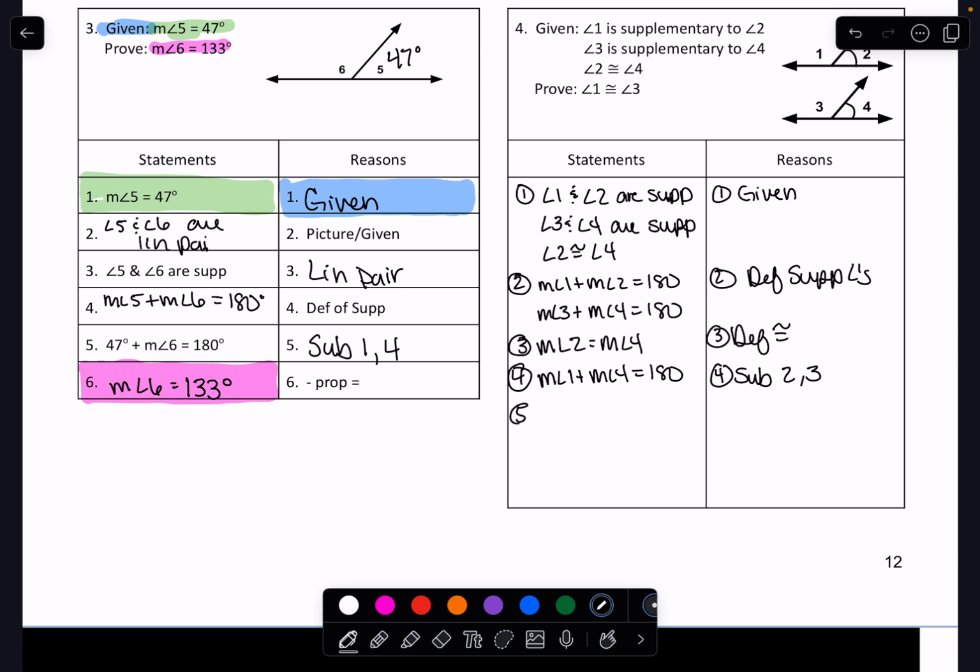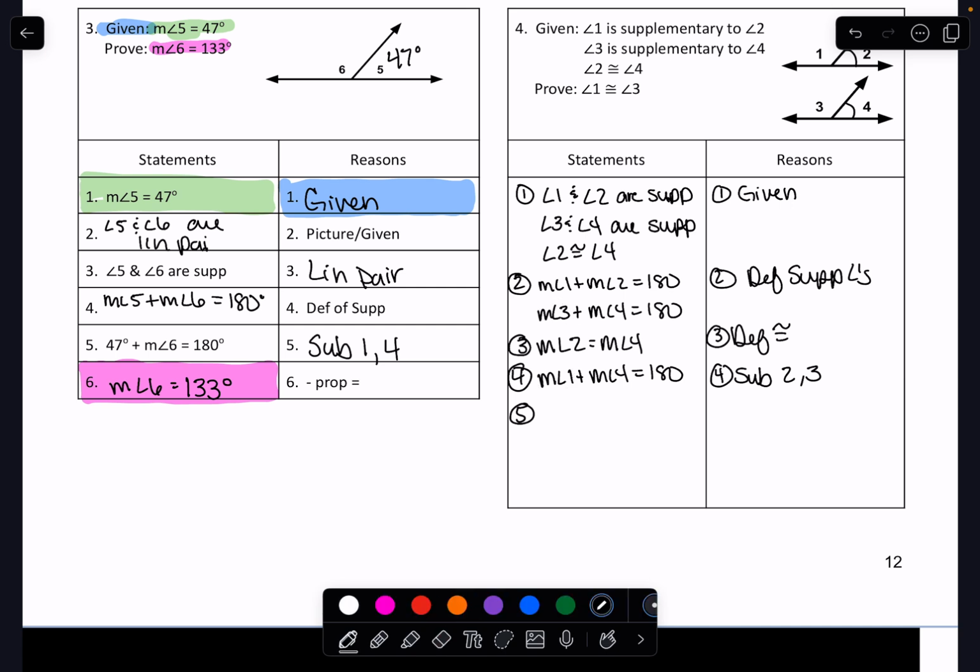Okay. Then my goal, remember, is to say that 1 and 3 are equal. I need to somehow say that this guy and this guy are equal to the same thing. But if you look, their back halves are equal to the same thing. They currently are not both equal to the same thing, but they have the same stuff. So we need to make them equal the same thing. So to do that, we're going to subtract the measure of angle 4 on both sides in both equations.